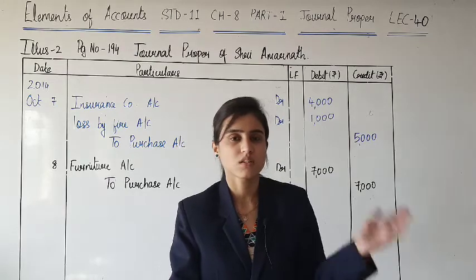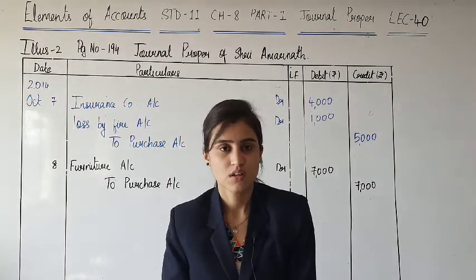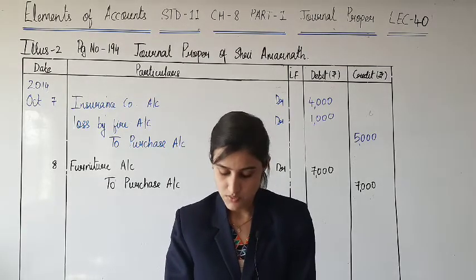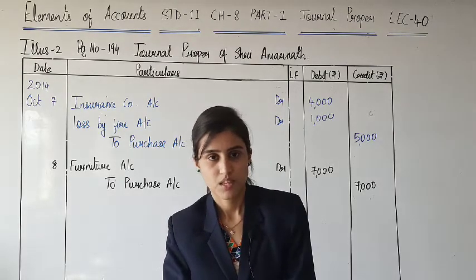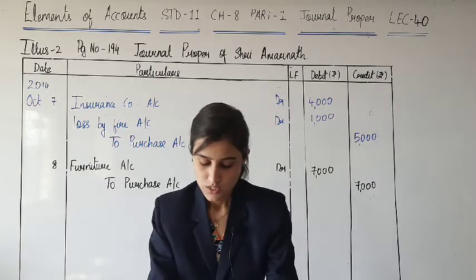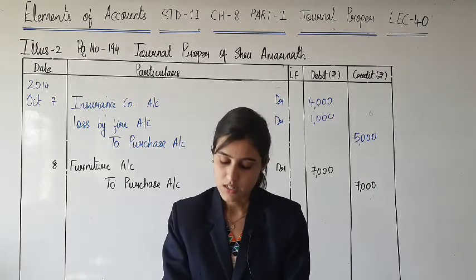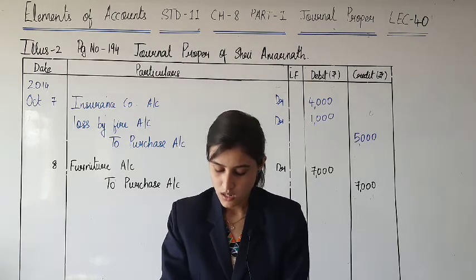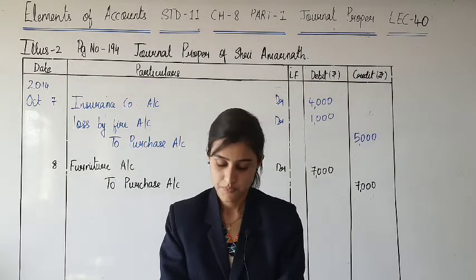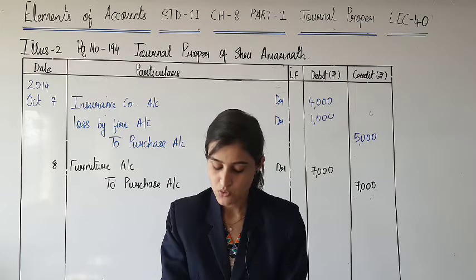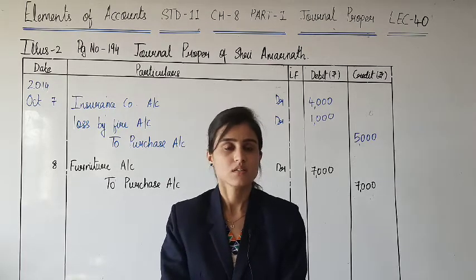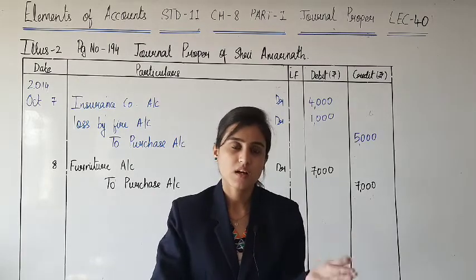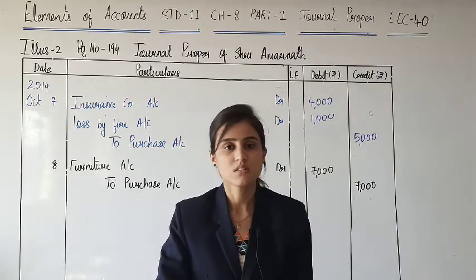So what happens? That Dharti will directly pay to Akash. Yes. So who is receiver here? Akash is receiver. Dharti is giver. Journal entry: Akash's account debit 5,000 to Dharti account 5,000. Being payable to Akash is accepted by Dharti to pay. Yes. So obviously Dharti will pay Akash. So Akash is receiver, Dharti is giver.